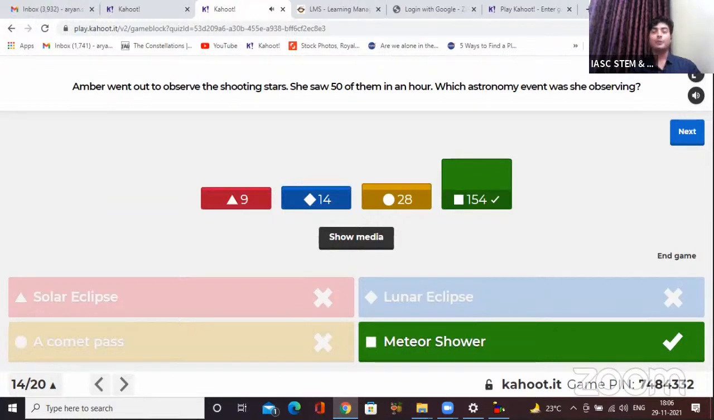All right, very good. 154 of you are correct. So basically, solar eclipse and lunar eclipse are something different. It is the shadow play of sun, earth, and moon. Okay, right? So these two are definitely out of the question. Comet pass, you cannot see 50 of them in an hour. Basically, one of them passes by and you have to watch it.